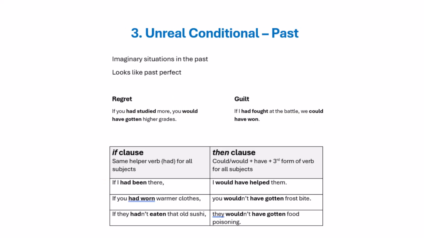Unreal conditional past. Past unreal conditional describes imaginary situations in the past. This is often the language of regret and guilt. Regret. If you had studied more, you would have gotten higher grades. If you had studied more means you didn't study enough. You would have gotten higher grades means your grades weren't high enough.